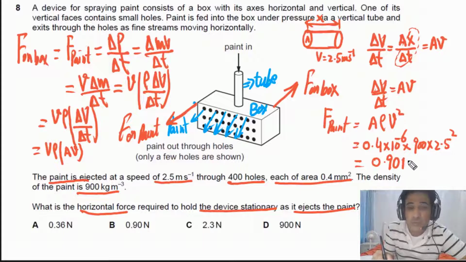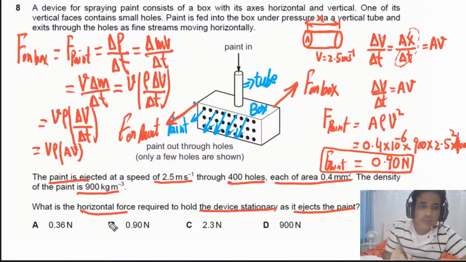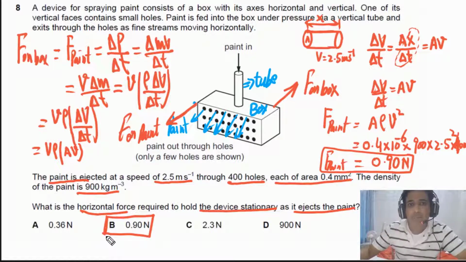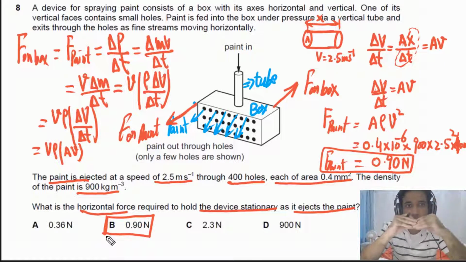That will be equal to 0.90 newtons. But one thing we are missing: we have to multiply by 400 as well, because we have 400 holes. So the final answer, if you multiply this, is 0.90 newtons. So the final answer for this question is B. This is how we can approach this kind of problem. The resultant force on the paint is equal to the rate of change of momentum of the paint.